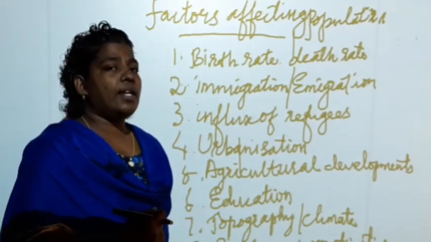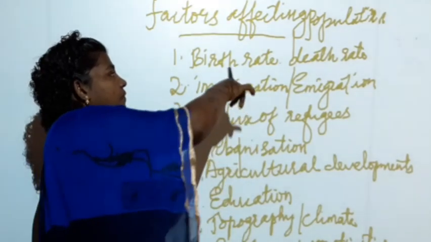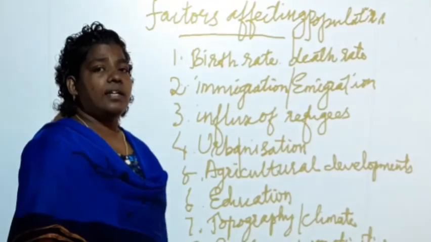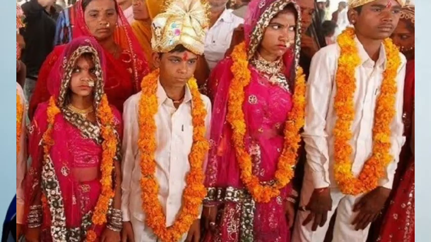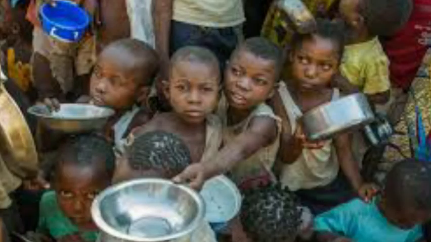Did you understand, children? So what are the factors affecting the population? First one is birth rate and death rate. When we see birth rate and death rate in India, the birth rate increased. Another reason is child marriage, ignorance and illiteracy, false religious and social beliefs, and poverty.